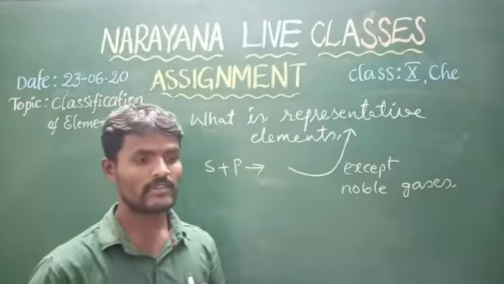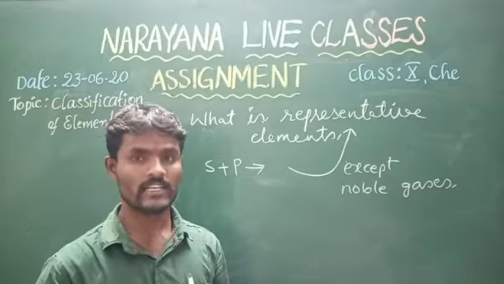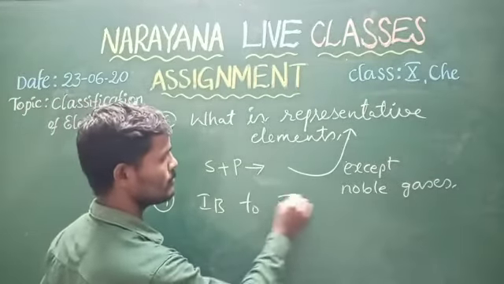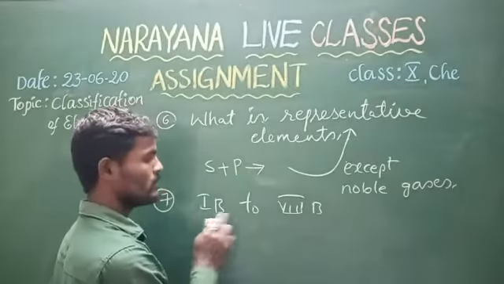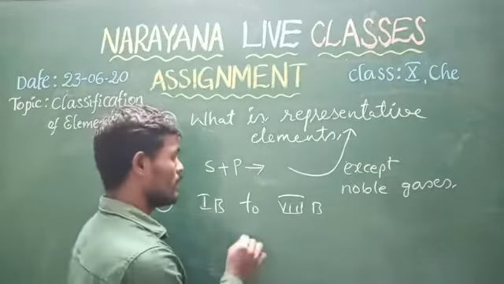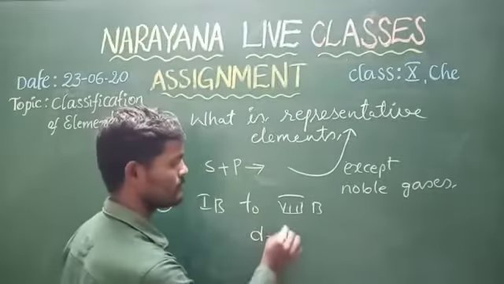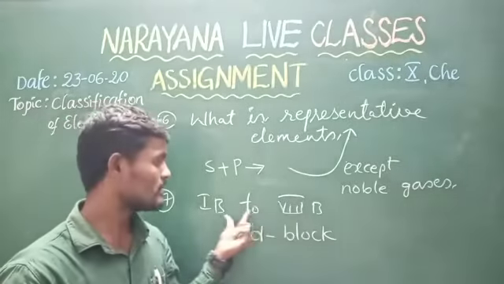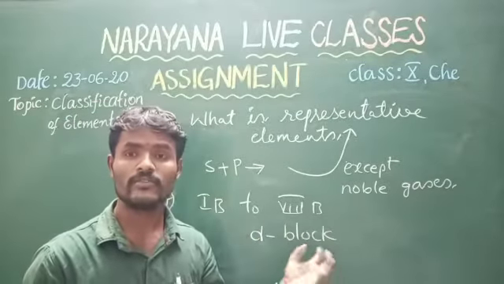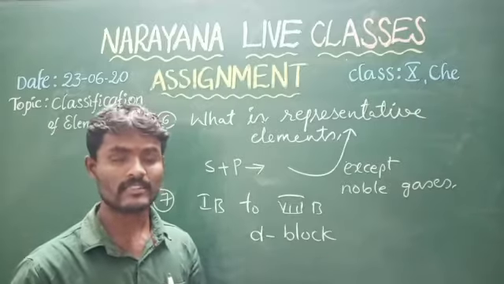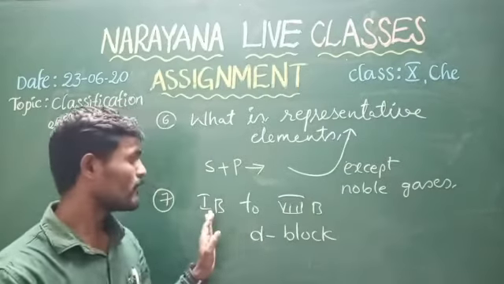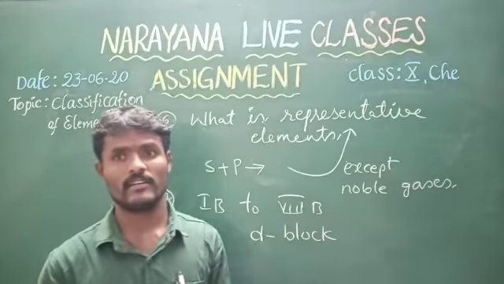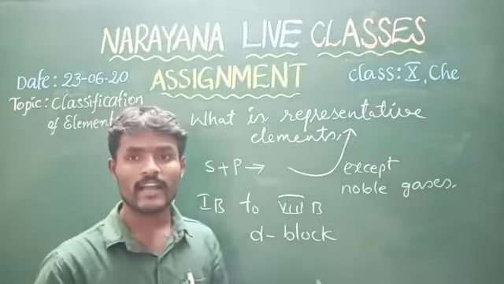Next, come to our seventh question. First B to eighth B group elements belong to which block? D block. First B to eighth B group elements belong to D block, because the differentiating electron from first B to eighth B enters into the d subshell. That's why they come under d block elements.